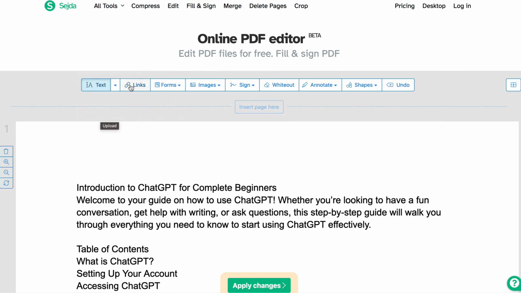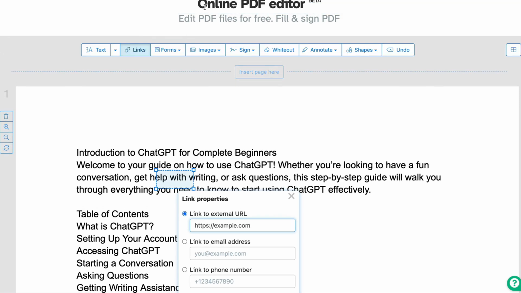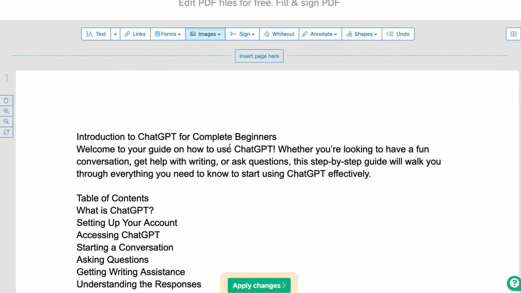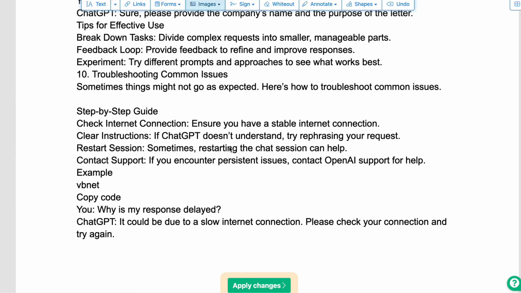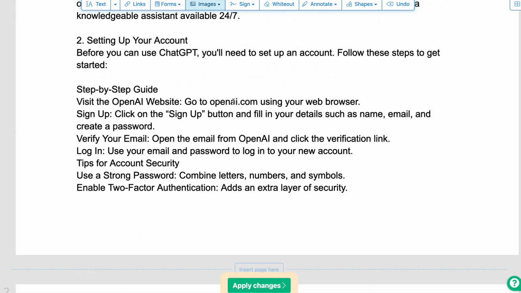But what you can do is you can go ahead and add links, for example, onto specific things. You can add images if you like, and you can do really whatever you want to this PDF, or to this book, I should say. You can do whatever you like. And once you've actually done that, you can hit apply changes. But the best thing about this is you can use it to add images to your book.